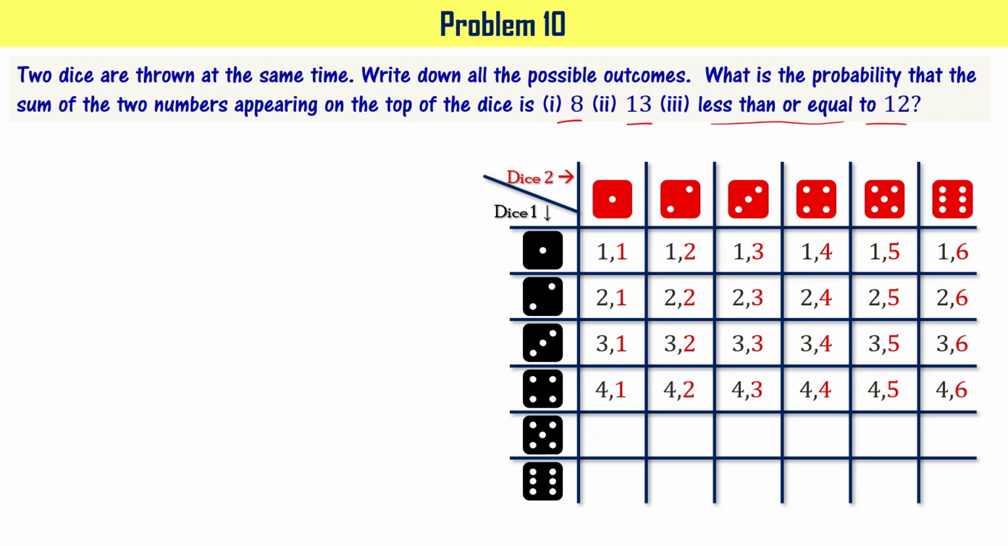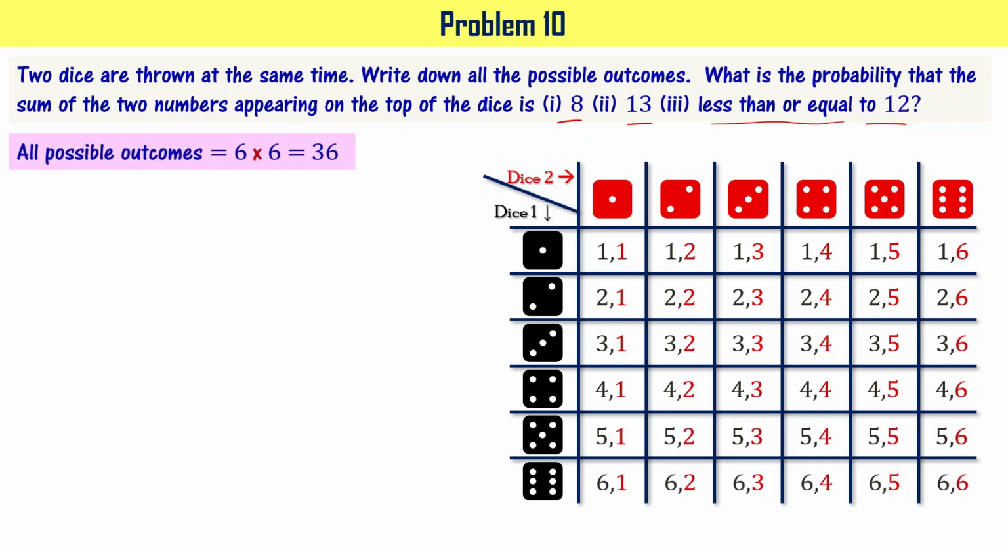Like that, when you write all these outcomes, what you will have is total possible outcomes is 6 times 6, that is 36. When you count all these pairs written here in this table, you have total 36 pairs, right? It means all possible outcomes is going to be 36.